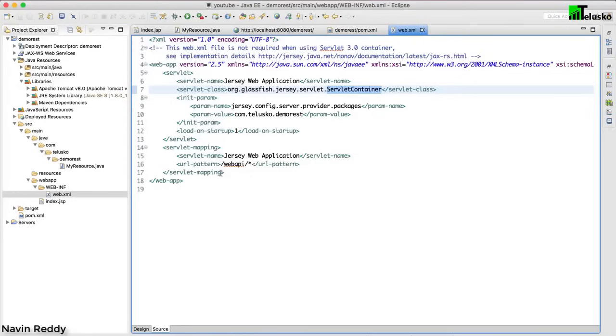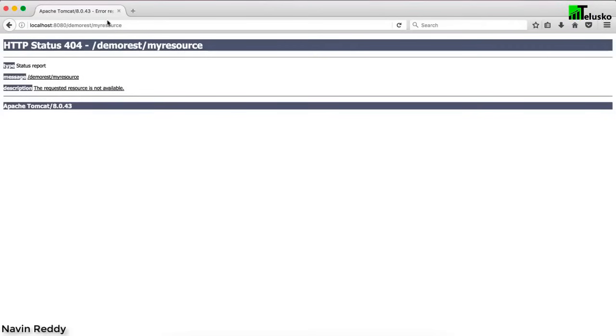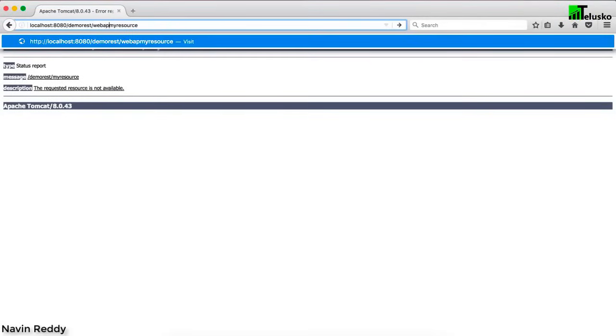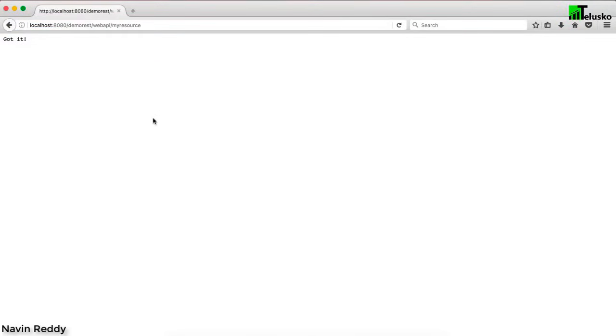But hold on, it will accept only those requests which are coming with this URL, which is webapi/. That means when you request myresource, you have to also mention webapi/myresource. And now when you run this, can you see that we got it, right? So that's how your REST thing works. Again, this is a simple text, okay? This is not a page. This is a simple text.